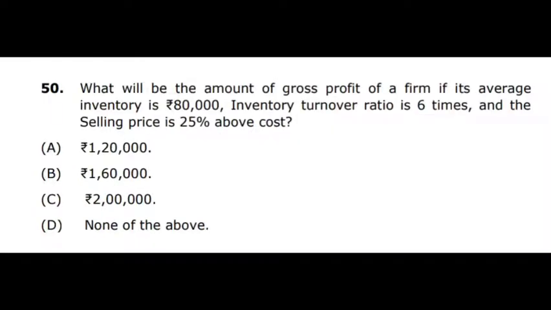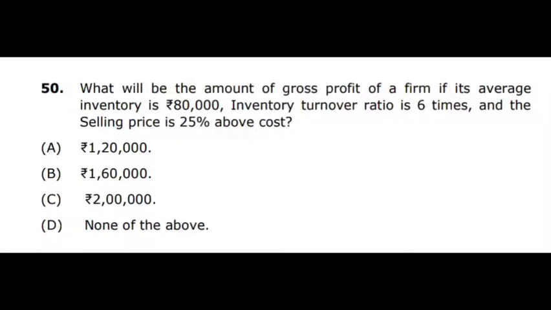And then question number 50. What will be the amount of gross profit of a firm if its average inventory is 80,000, inventory turnover ratio is 6 times and the selling price is 25% above cost? We know the inventory turnover ratio is cost of goods sold divided by average inventory. Here inventory turnover ratio is given as 6 times.